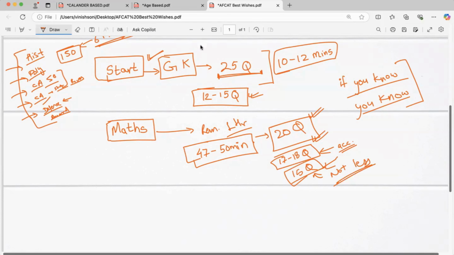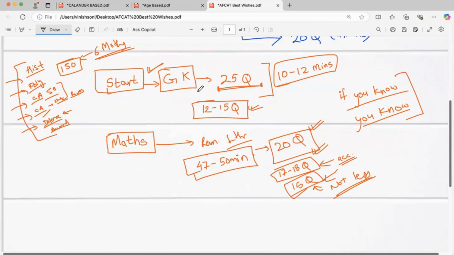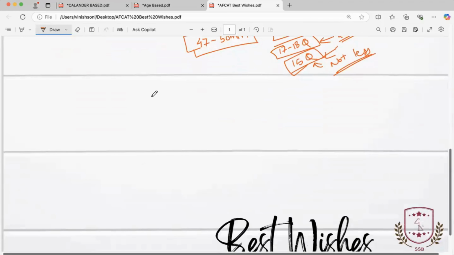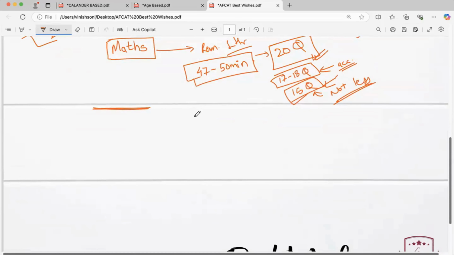So in the first 1 hour, we completed our general awareness and our maths. These two things we completed. Now for the remaining 1 hour, we'll start with our reasoning, because we have done maths, so our brain is active right now.